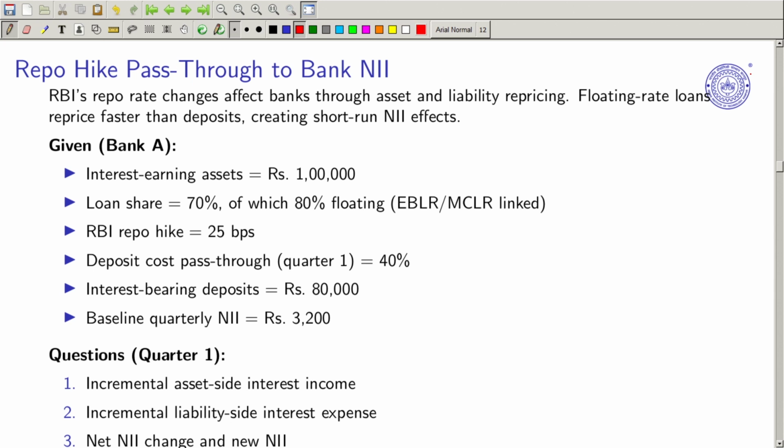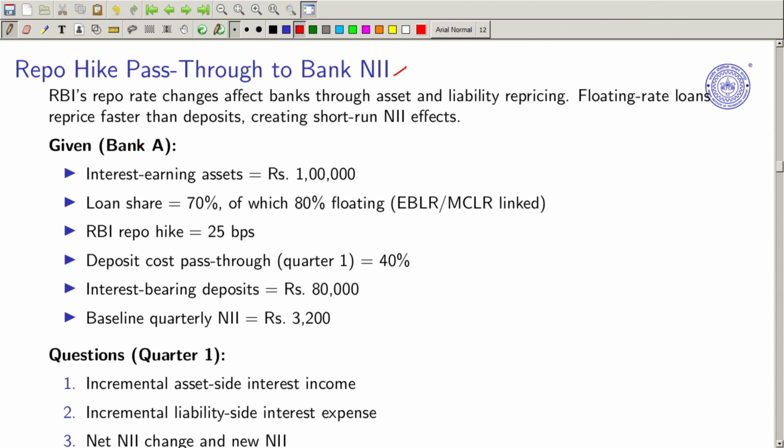So, let us move on to a new topic. We will have one or two examples. The first thing is the repo hike pass through to bank net interest income. If I am going to calculate this, how can we find it out? For example, net interest income, how can we get it?